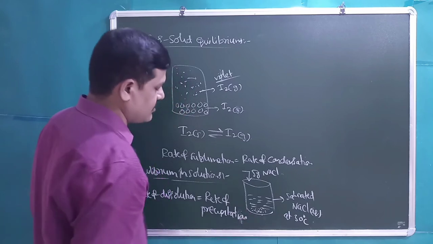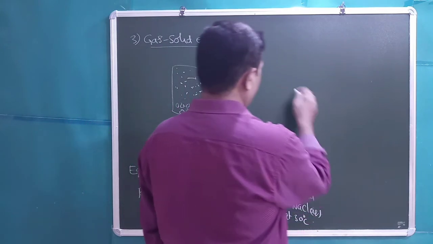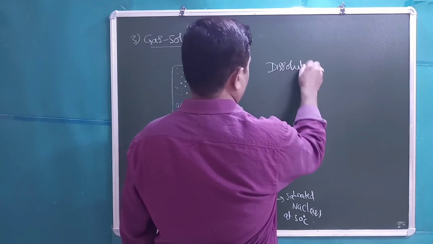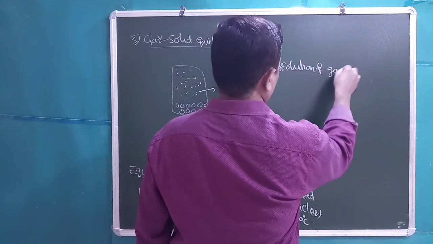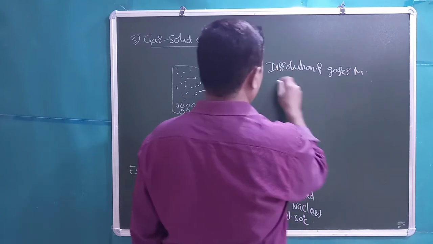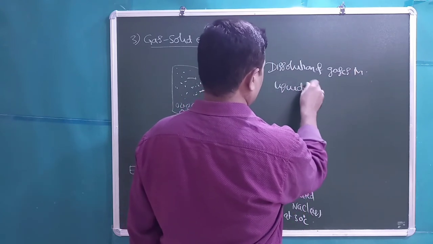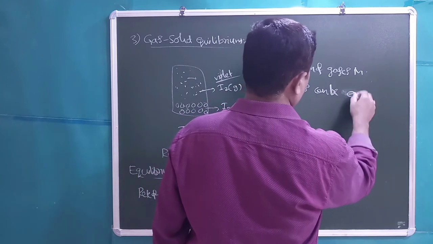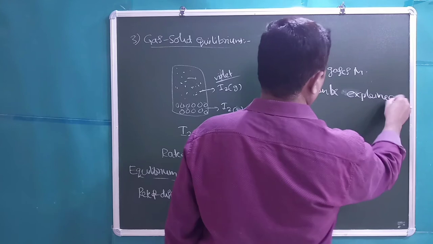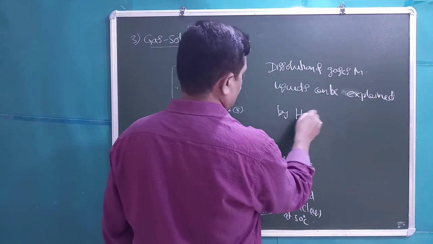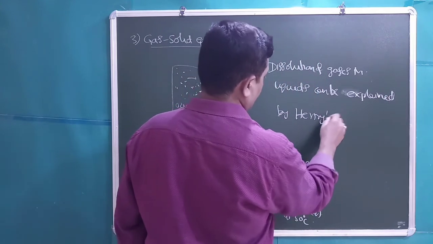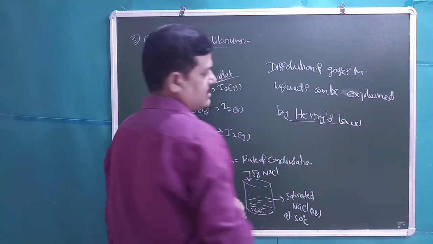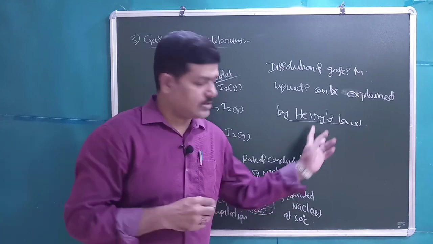We can call this, students, and the dissolution of gases in liquids can be explained by Henry's law. That we will discuss in detail in the solutions chapter.